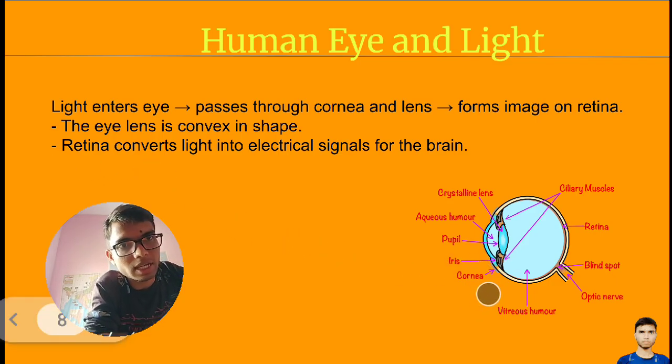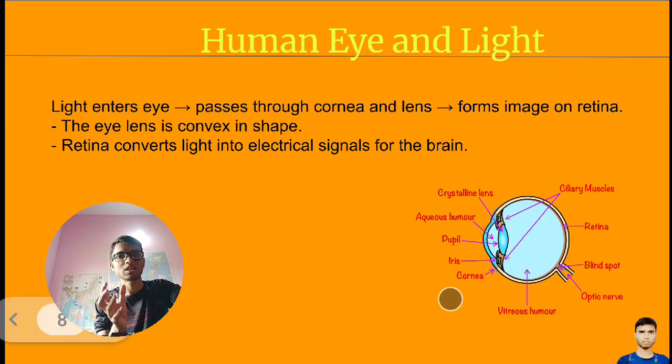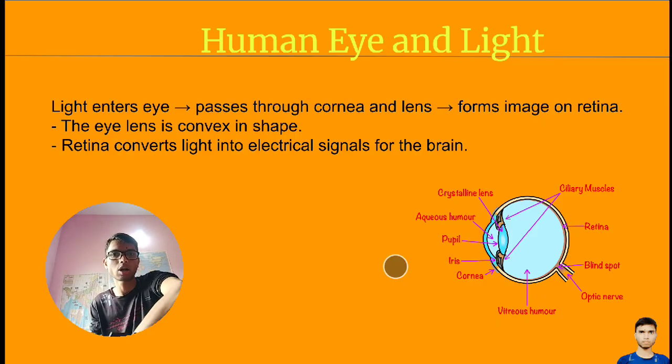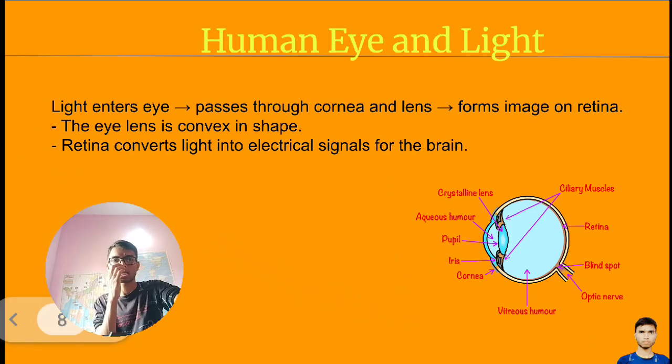Here you can see we have the cornea, then the iris. The iris is the colored part around the black hole. Sometimes it can be black, it can be brown. The cornea is the first transparent layer.